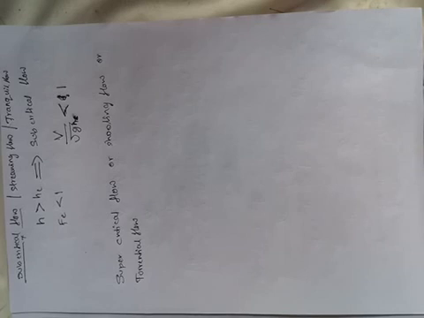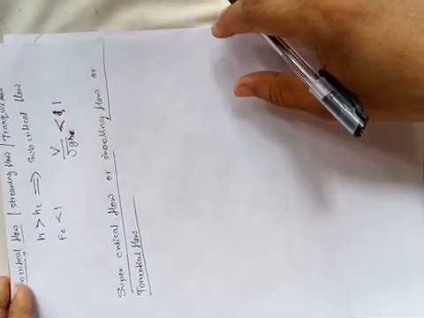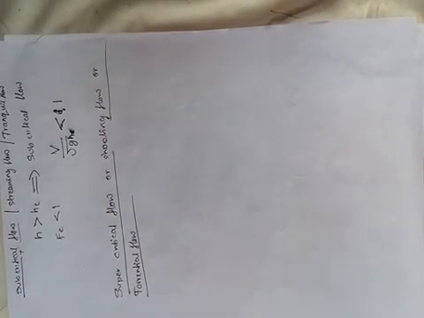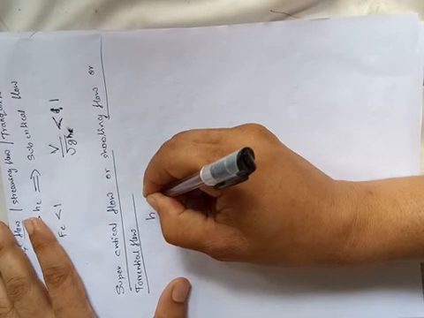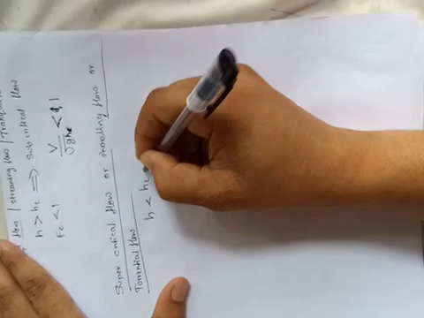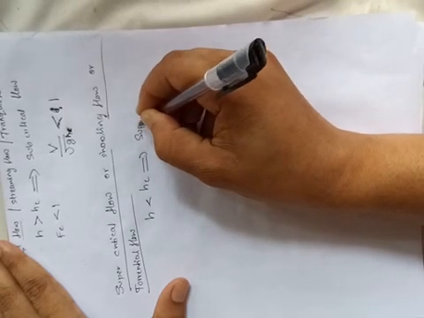This is the third type of flow, classified depending upon the Froude number, right? So here, when the depth of the flow in a channel is less than the critical depth, the flow is called a supercritical flow.